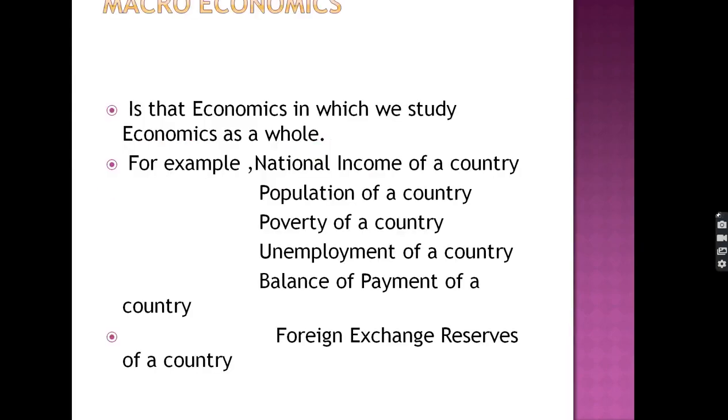The first topic in this is macroeconomics. Macroeconomics is that economics in which we study the economy as a whole. For example, when we study the national income of a country, population of a country, poverty, unemployment, balance of payment, money supply of the economy, inflation rate in the economy.